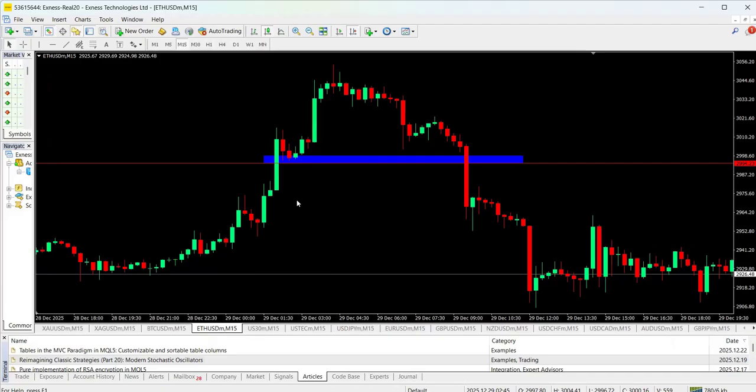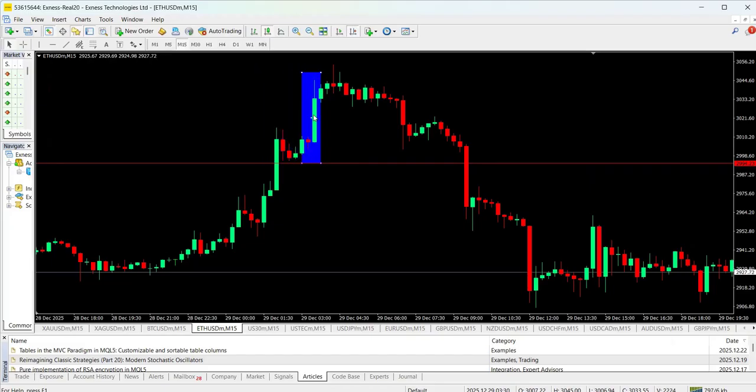Okay. And that engulfing has to be a clear engulfing. All right. The engulfing candle has to be larger compared to the candle that was engulfed. And we say the body of the engulfing candle has to be at least twice that of the engulfed candle. That will show us that there was enough power there from sellers or from buyers. So if we look here, look at this. You see this engulfing candle here to the upside. So this is a clear engulfing.